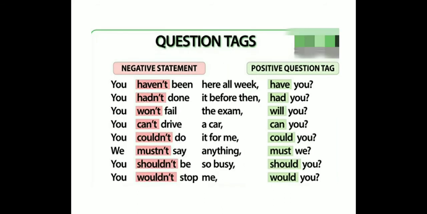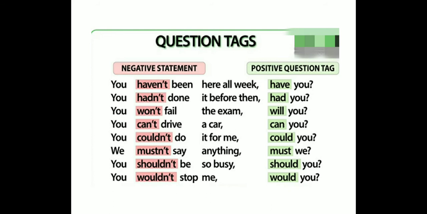Some more negative statements now. You haven't been here all week. So "haven't" becomes "have you?" You hadn't done it before then. Had you? You won't fail the exam. "Won't" changes into "will you?" Don't write "won't you." It's wrong. You can't drive a car.